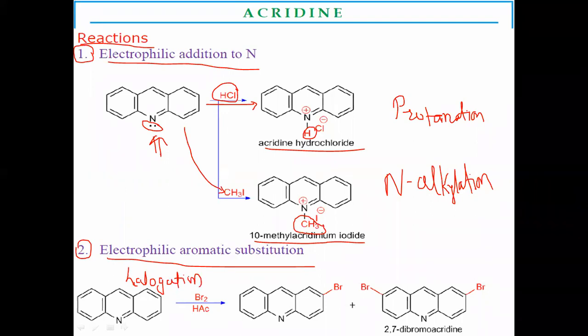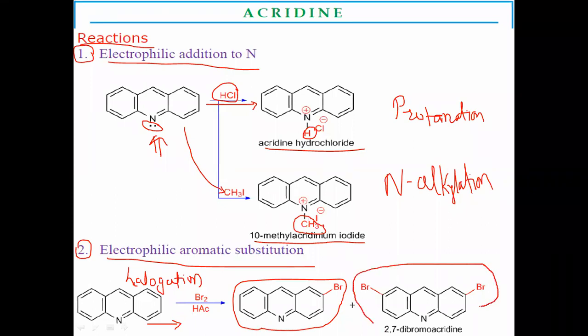Acridine undergoes bromination to form 2-bromoacridine and 2,7-dibromoacridine as the products. If acridine undergoes bromination in the presence of acetic acid, acetic acid acts as a catalyst for the bromination reaction, forming a mixture of 2-bromoacridine and 2,7-dibromoacridine.